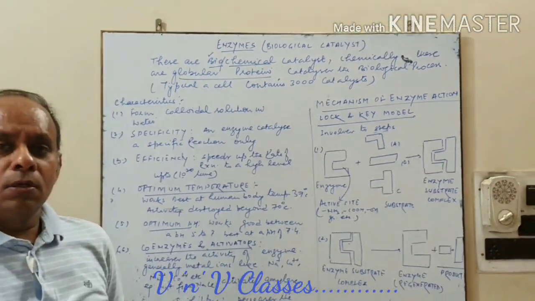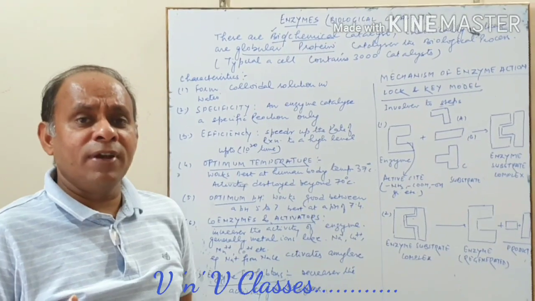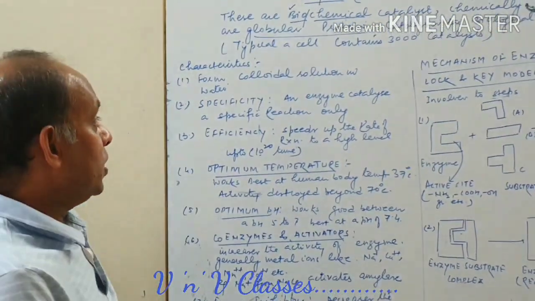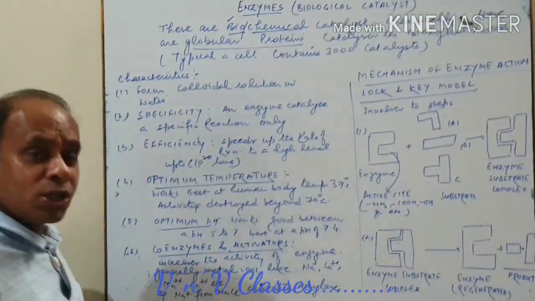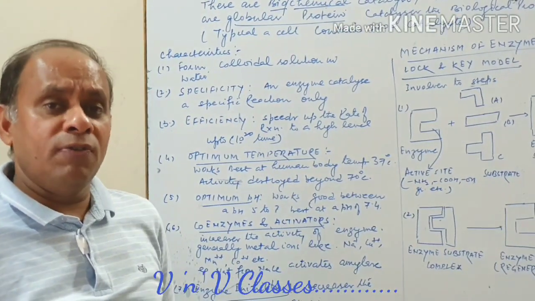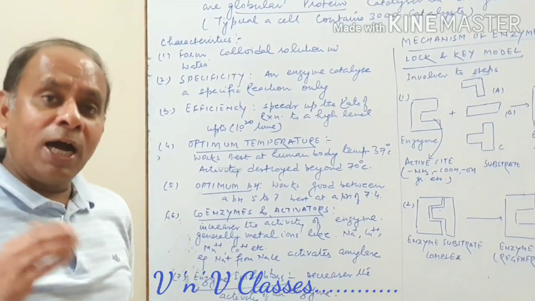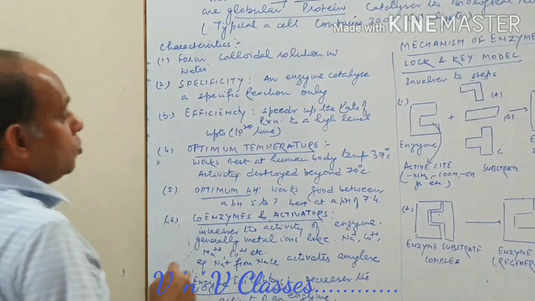The important organic compounds needed by the body are classified as carbohydrates, fats and proteins. Out of those, these enzymes are globular proteins, globule shaped. These are spherical bodies which dissolve in water to form a colloidal solution, and they have high molecular masses.